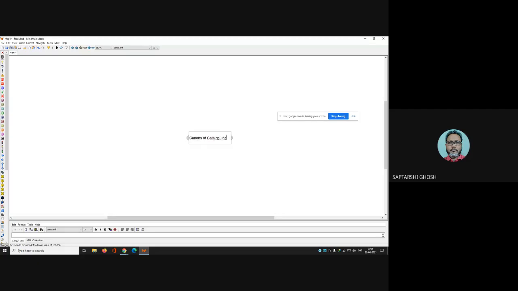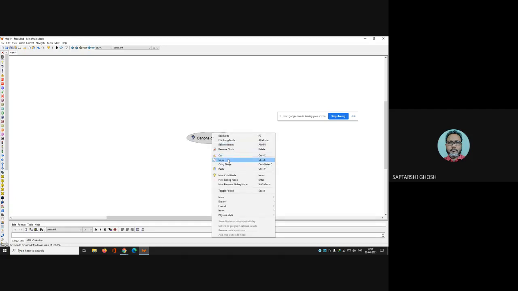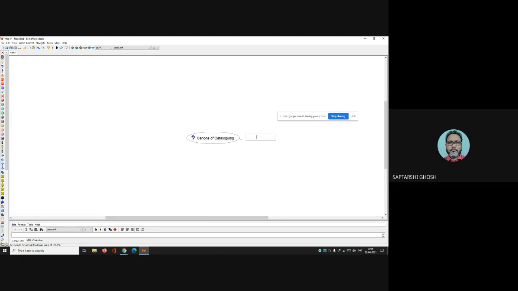See, this is canons of cataloging. So this is our main concern. So we are doing this one, canons of cataloging. Now we can go for that one. That is one child node. Now, what are the different canons of cataloging? Suppose canon of ascertainability.